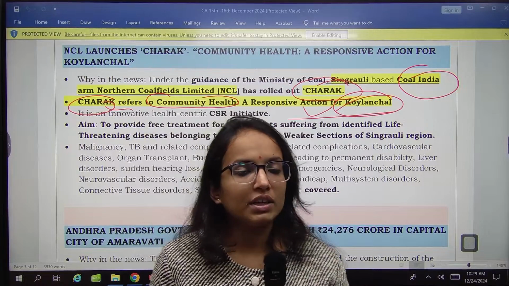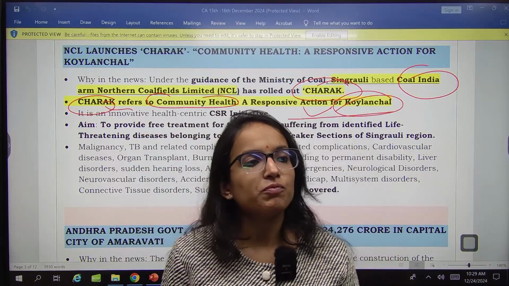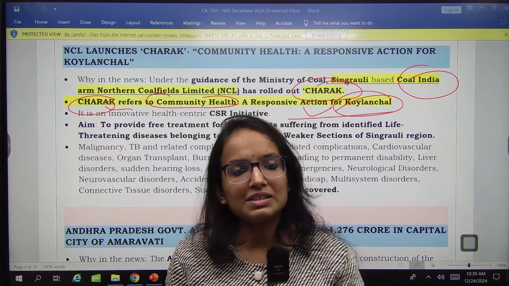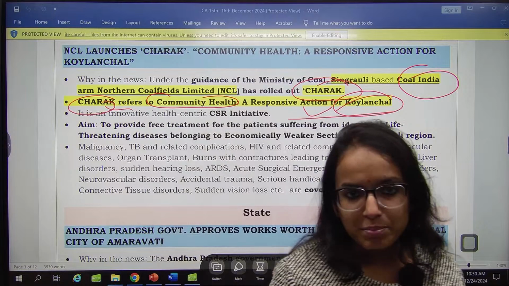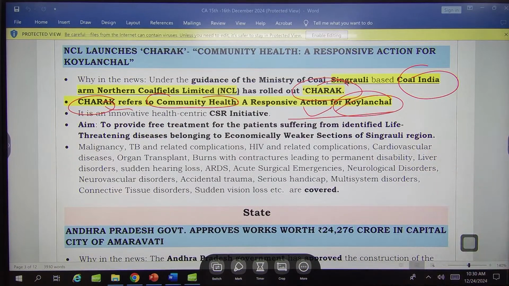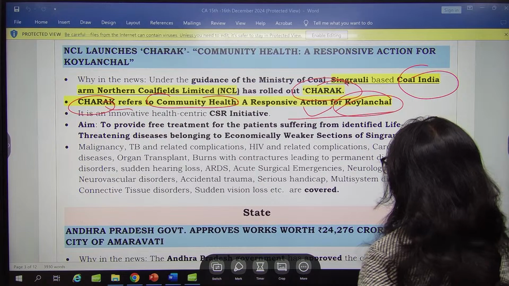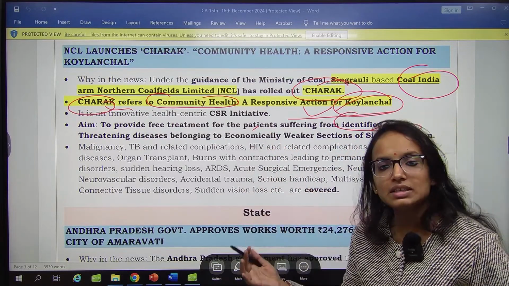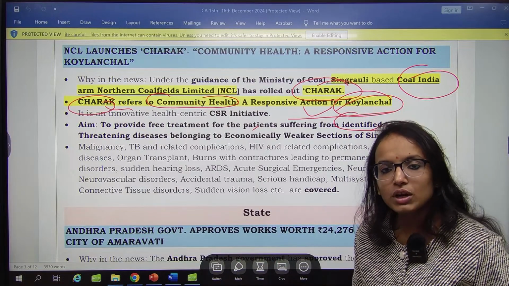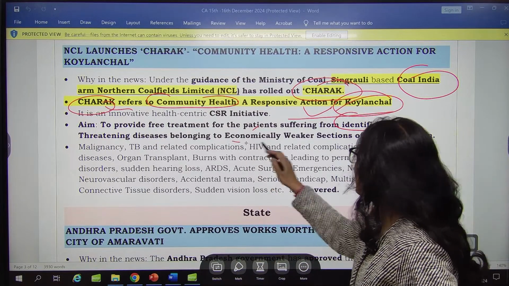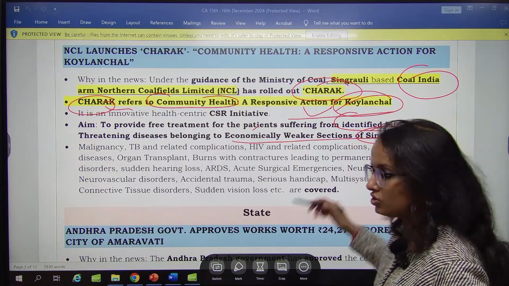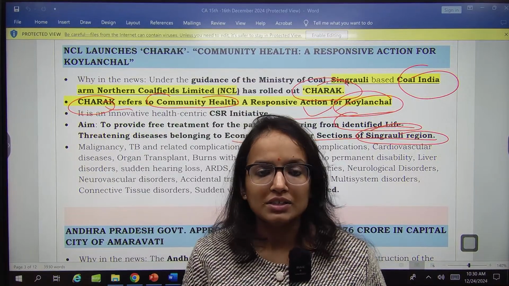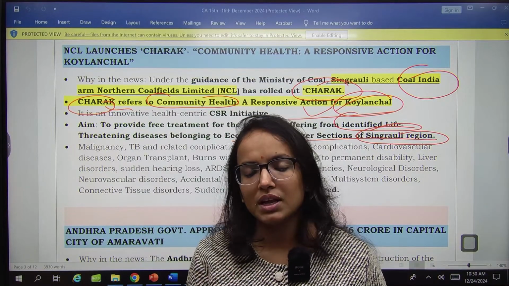See, where these coal mines are located, the workers in these coal mines are prone to a lot of diseases, right, and disasters. Plus, these surrounding areas inhabited by people, they are also prone to a lot of diseases. So, to provide them free treatment, such patients suffering from identified life-threatening diseases due to their location around these areas belonging to EWS section of the Singrauli region, because Singrauli region is one of the important coal mine areas, right? A lot of mineral resources are available in Singrauli.